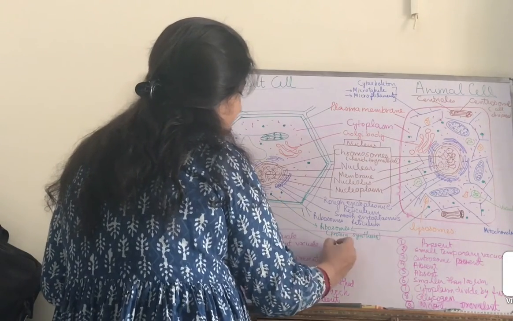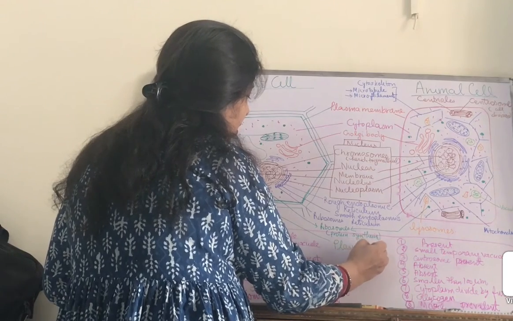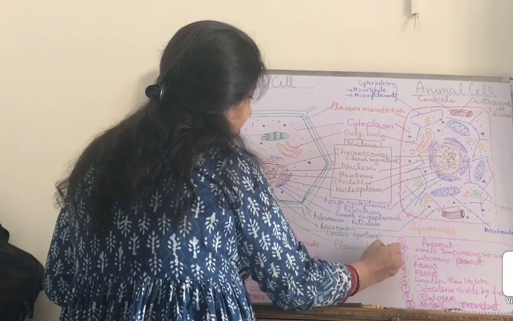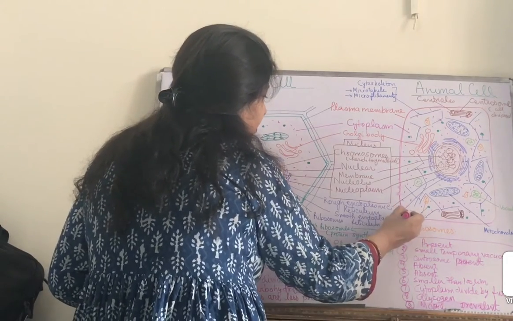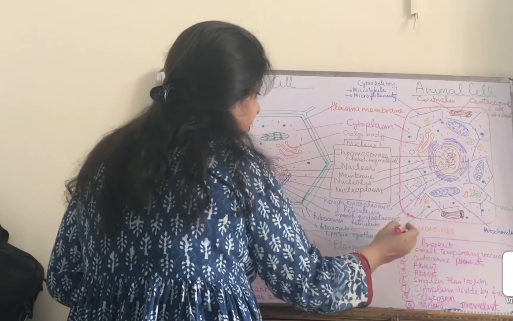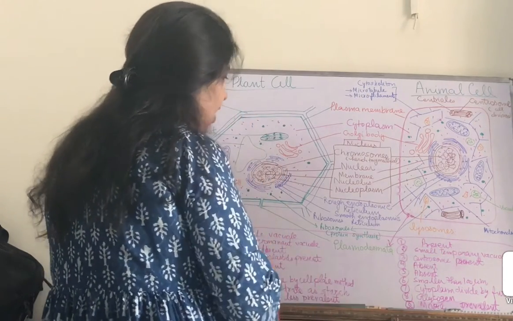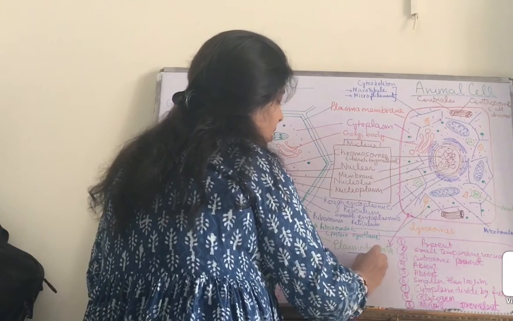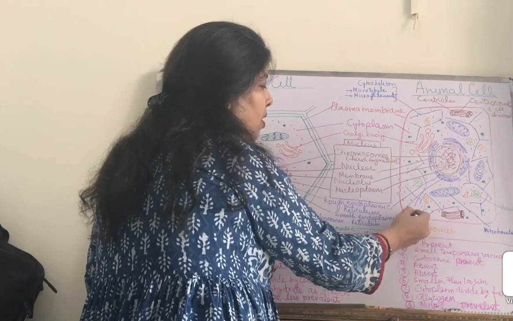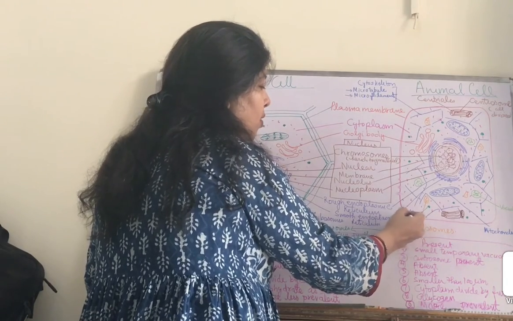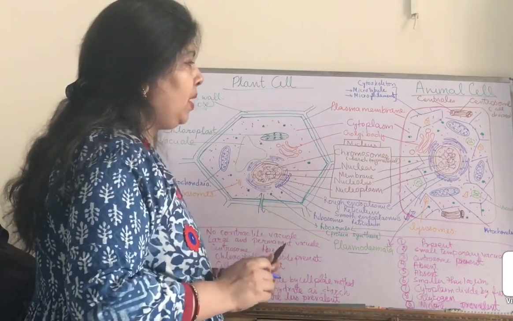These plasmodesmata are the pores which help in the exchange of material from outside to inside and from inside to outside. These are very important parts.